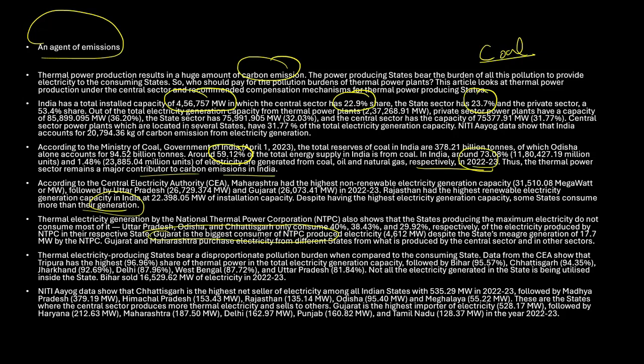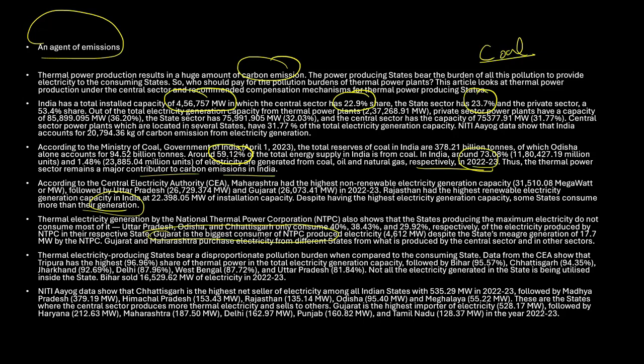Okay. So what we have to understand here is that thermal electricity producing states bear a disproportionate pollution burden when compared to consuming states. So for example, let us say I am state XYZ. If I am producing electricity and doing a lot of pollution, and I am selling this electricity to some other states, who is supposed to take the burden? The producing state or the consuming state? So there is a disproportionate pollution burden when compared to the consuming state. This is what they're trying to tell.